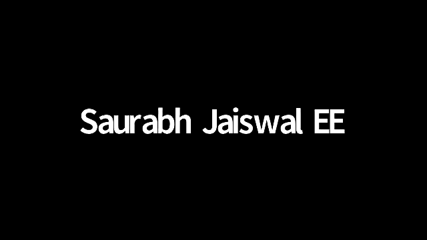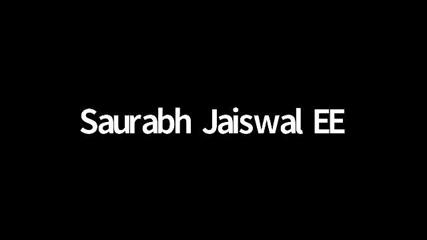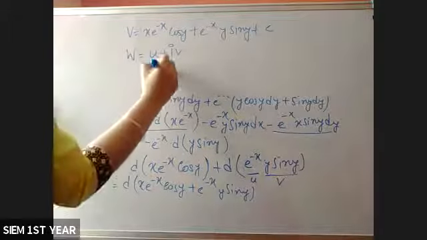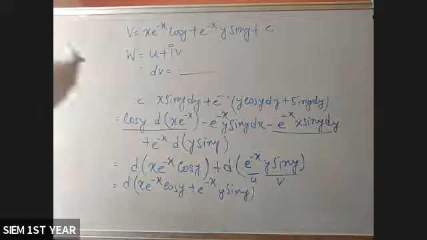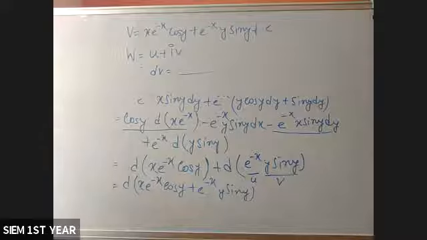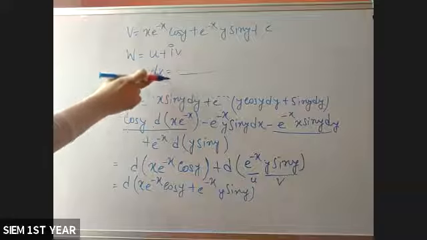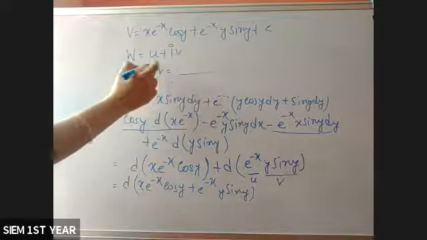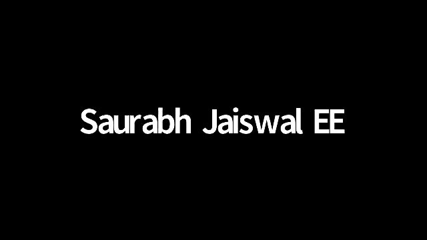Excuse me, ma'am. When did we integrate it? We haven't integrated to find the value of v, no? We have the formula dv equals to something. We require the value of v, that's why we have to integrate. This is obviously the derivative, so if you want the value of v, you have to consider the integration.